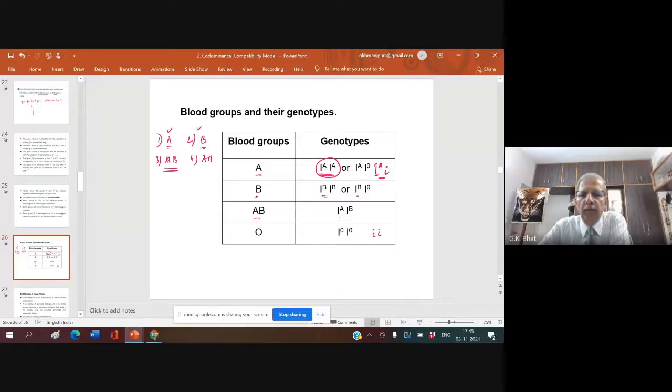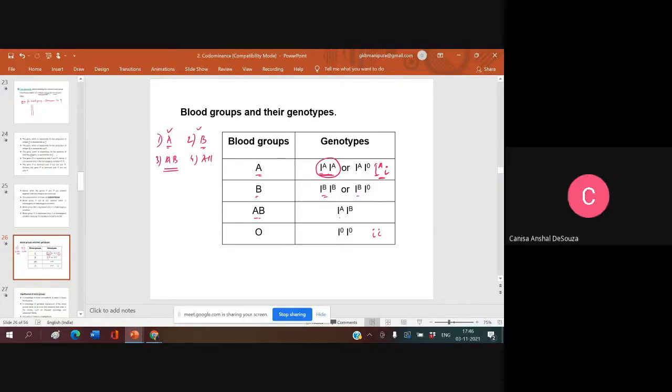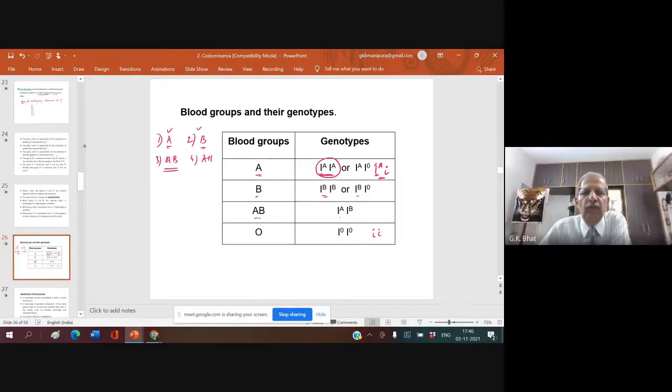Now the question is, with regard to blood group, how many genotypes and how many phenotypes are there? 6 genotypes, 4 phenotypes. The phenotypes are A, B, AB, and O. And these are the 6 genotypes: 1, 2, 3, 4, 5, 6.